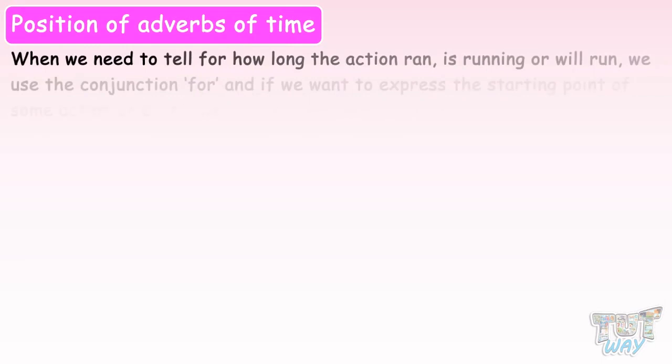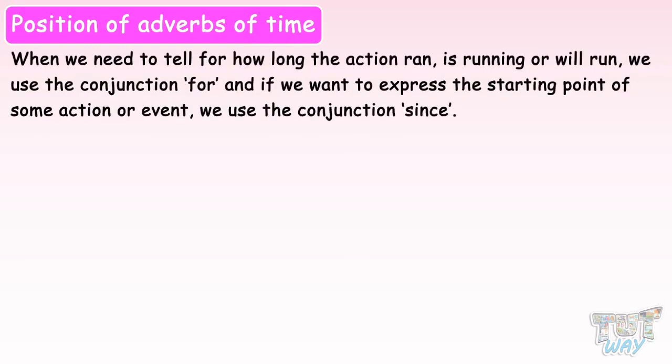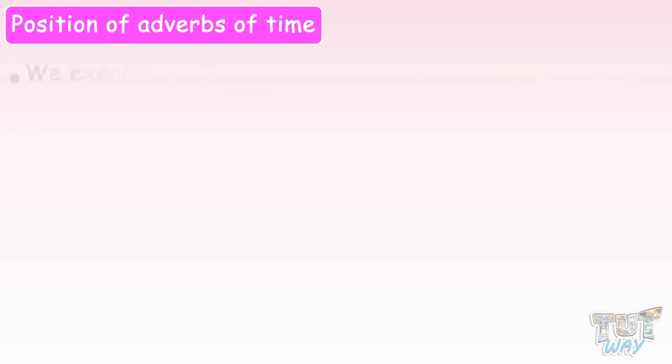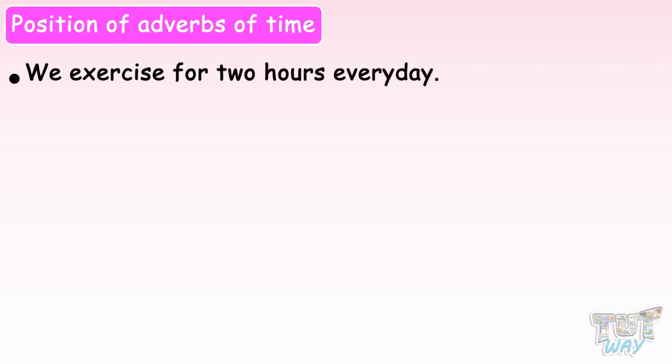We need to tell how long the action ran, is running, or will run. We use the conjunction for. And if we want to express the starting point of some action or event, we use the conjunction since. Now let's see some examples. We exercise for 2 hours every day.